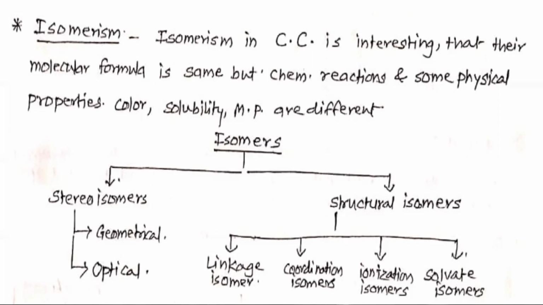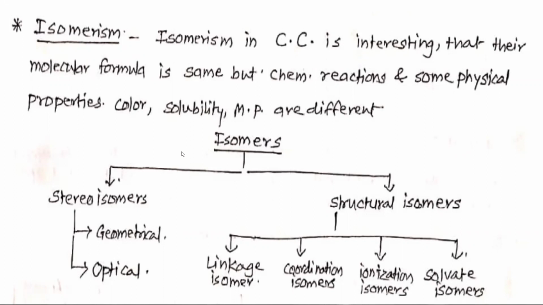Isomerism. Isomerism in coordination complexes or coordination compounds is interesting, in that their molecular formula is the same, but chemical reactions and some physical properties are different. Which are these physical properties? Color, solubility, melting point. These properties are different.